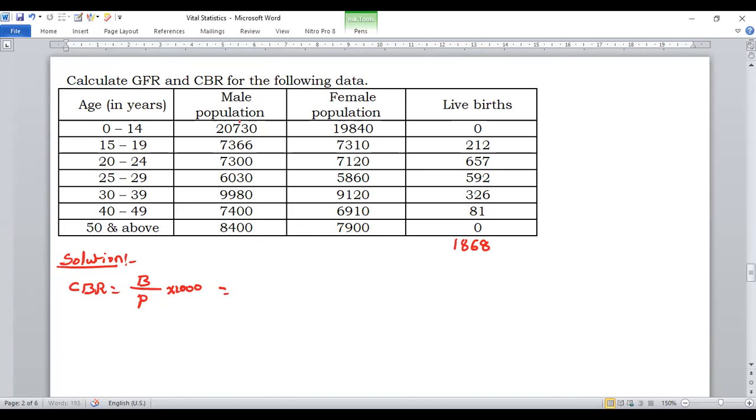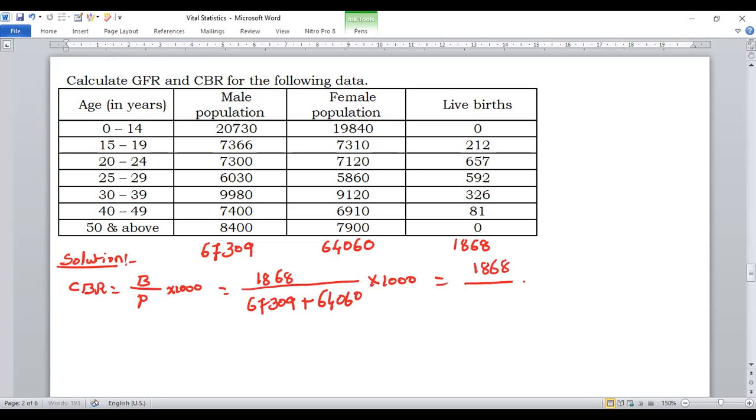The total male population is equal to 67,309 and the female population total is equal to 64,060. Then substitute: 1,868 divided by the total population, that is 67,309 plus 64,060, into 1,000.